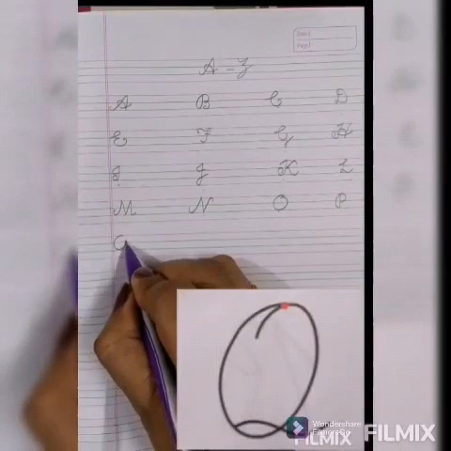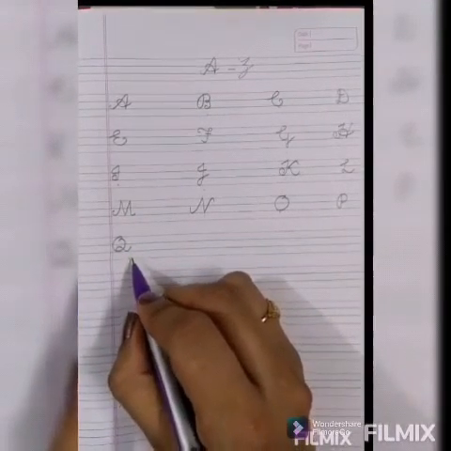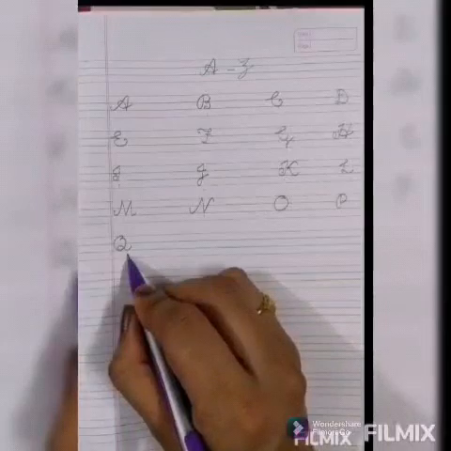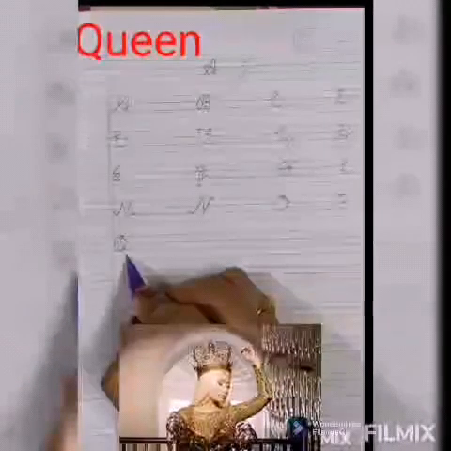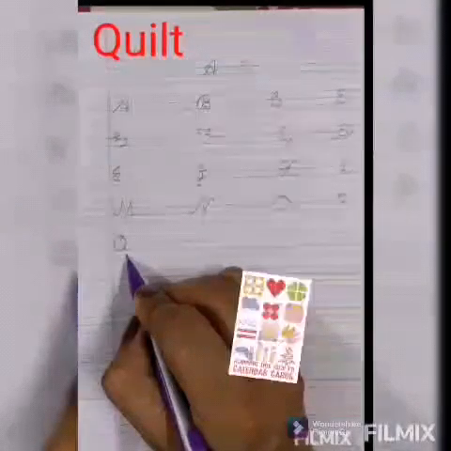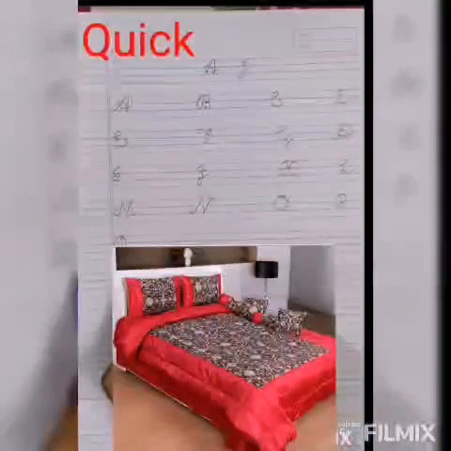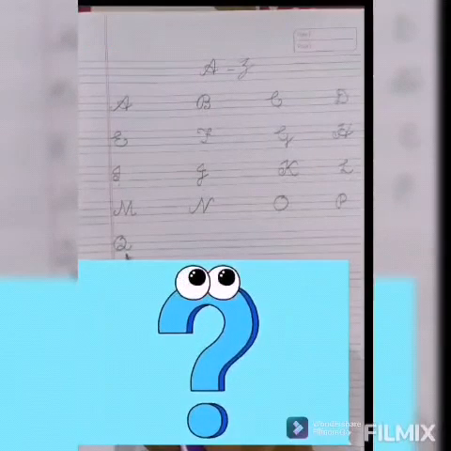Capital cursive Q. Phonic sound of Q is Q. Q for queen, Q for quill, Q for quilt, Q for quick, Q for question mark.